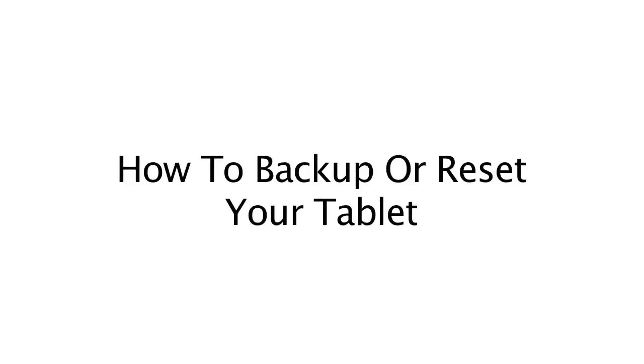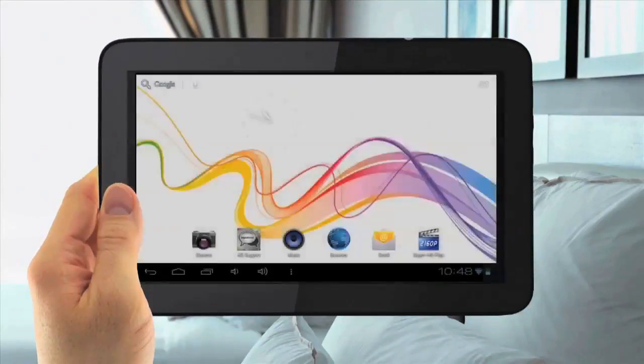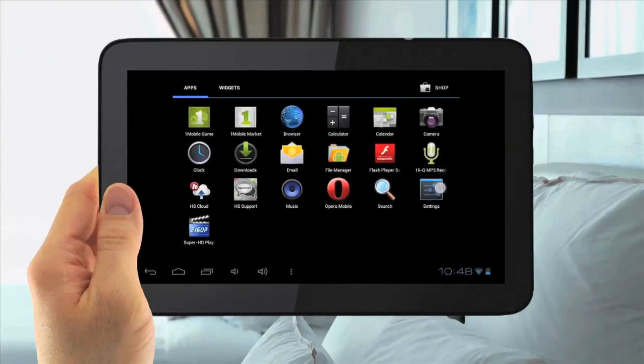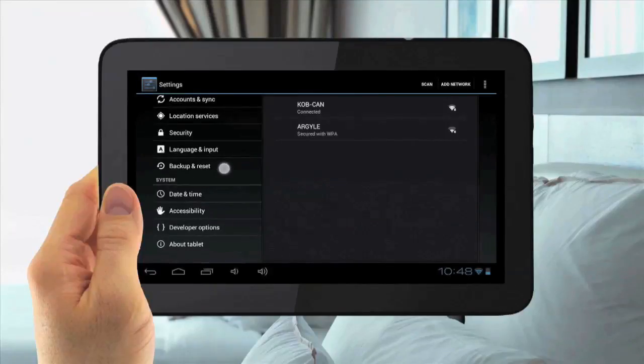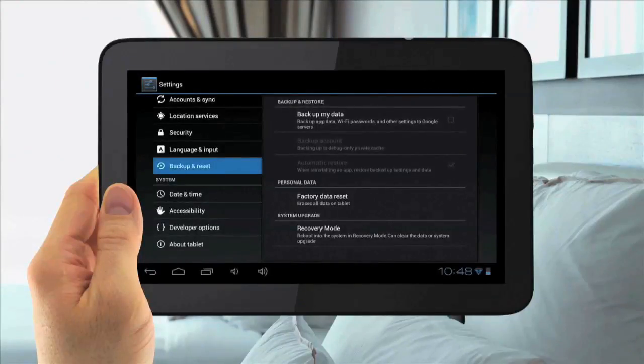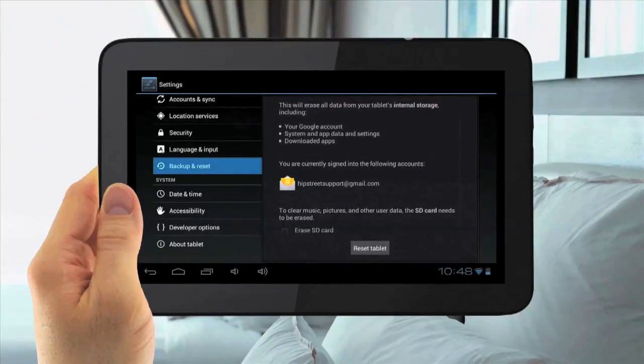How to back up or reset your tablet. To back up or reset your tablet, tap the Menu Applications button in the top right. Then go to Settings, tap Settings. Then slide down to Back Up and Reset. There you can either back up your tablet or hit Factory Data Reset and hit Reset Tablet.